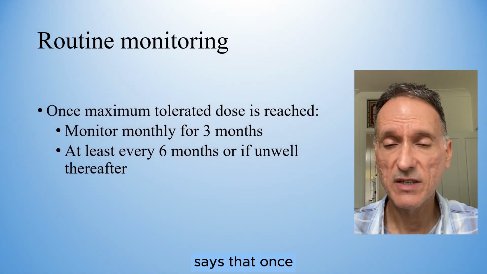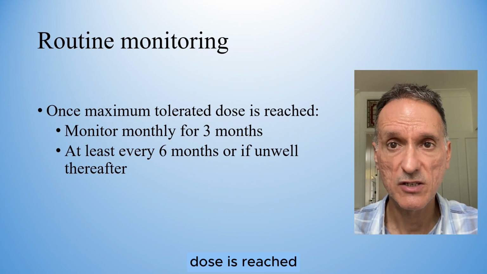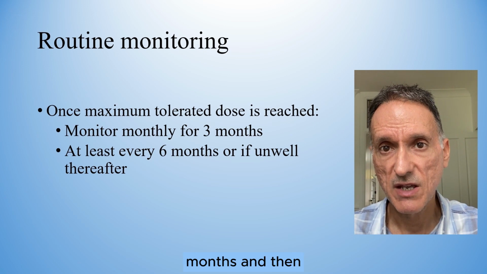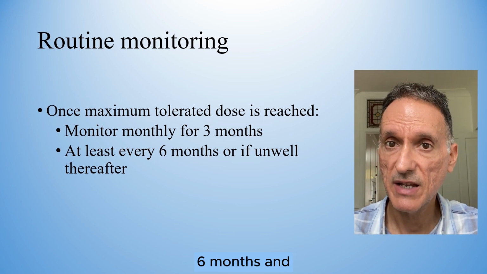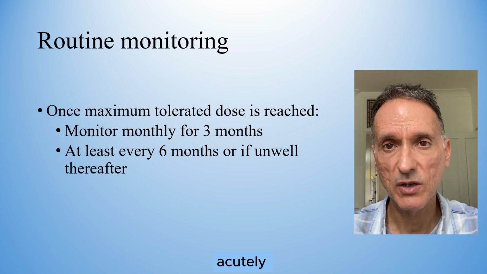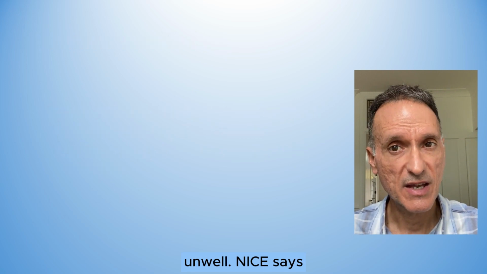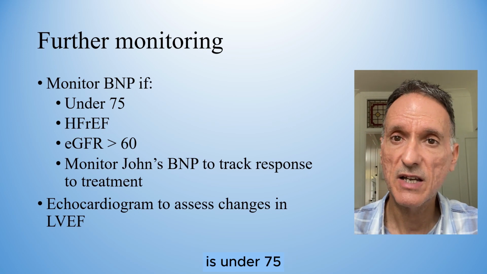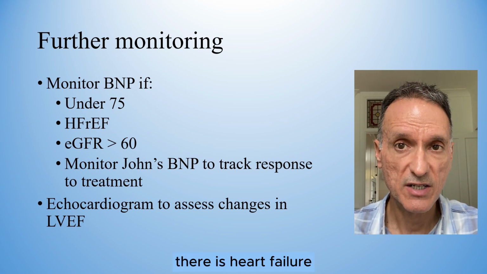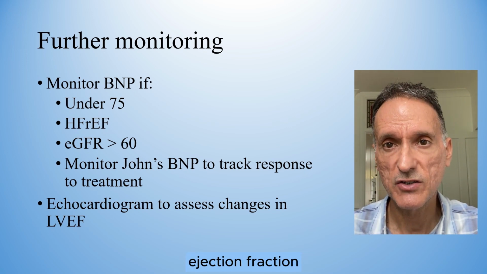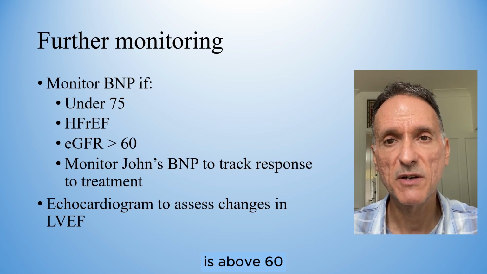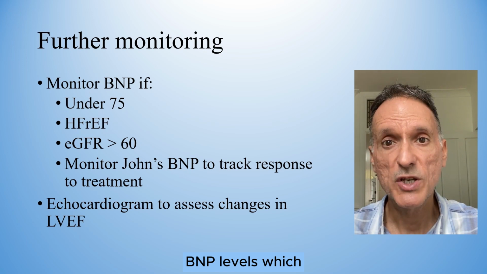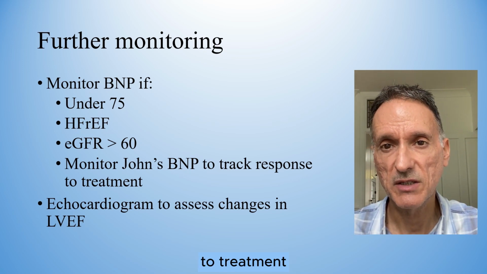NICE says that once a target or maximum tolerated dose is reached, we will monitor the patient monthly for 3 months and then at least every 6 months and at any time if he becomes acutely unwell. NICE says that we should monitor BNP levels only if the patient is under 75, there is heart failure with reduced ejection fraction, and the eGFR is above 60. So we should monitor John's BNP levels, which will help track his response to treatment.